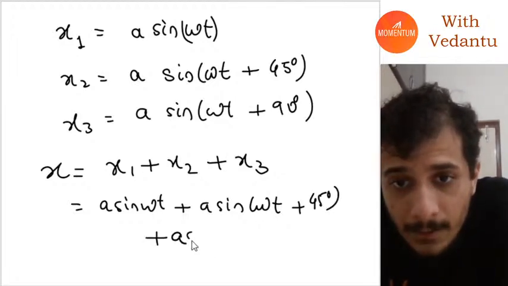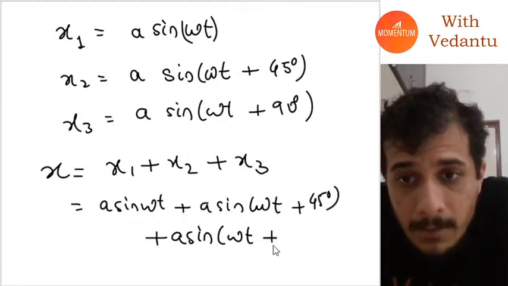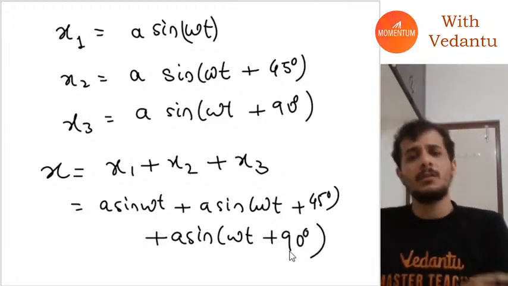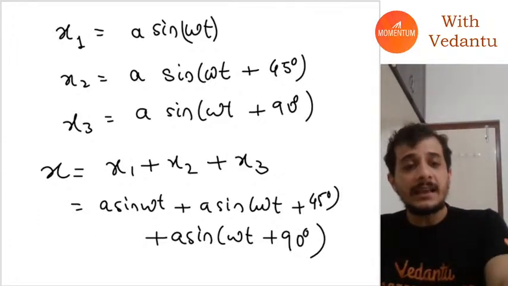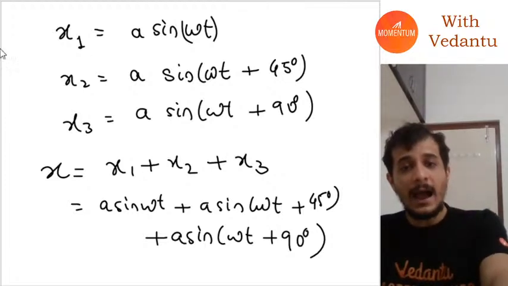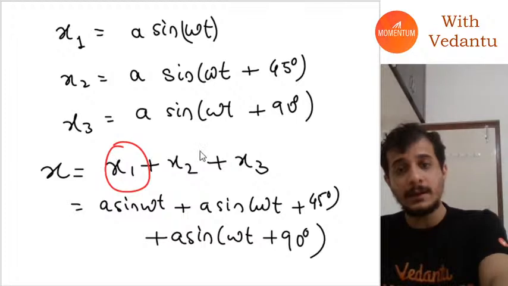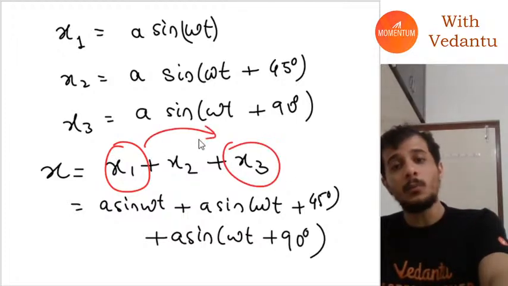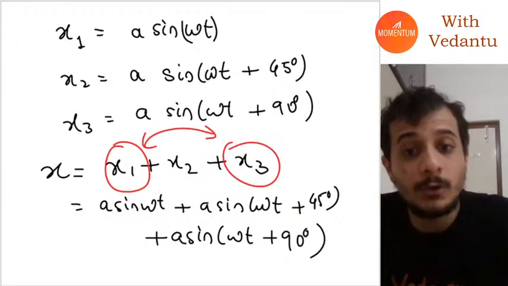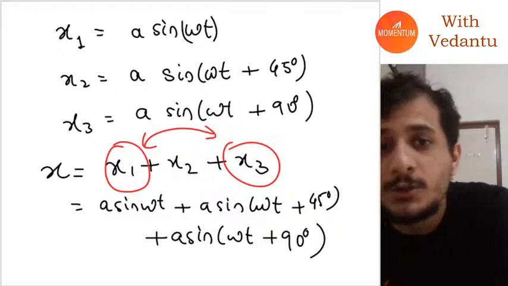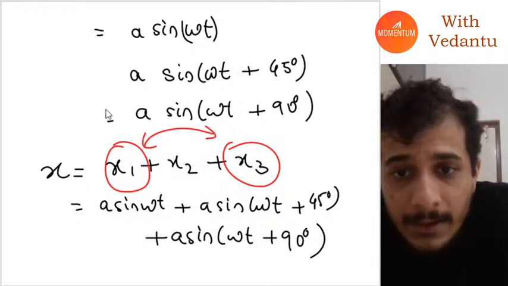Okay, plus A sine omega t plus 90. Now how to solve this, guys? So in this case, what we'll do is that we will add x1 and x3 first, and then whatever we get, we will add that to x2. Okay, so let's add x1 and x3 first.